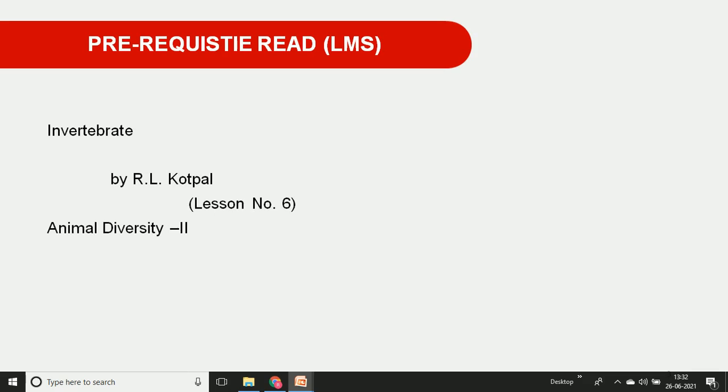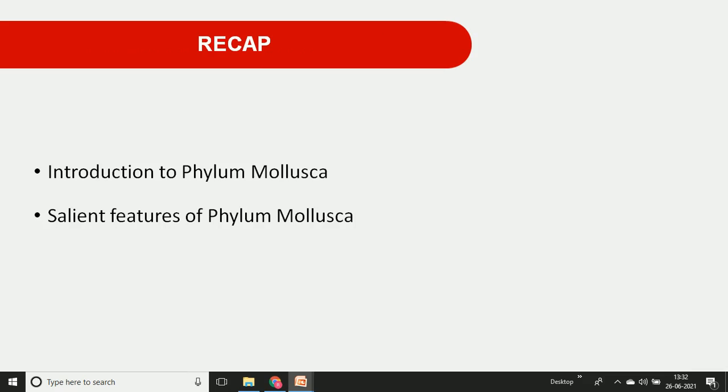I also suggest a textbook, Animal Diversity Part 2, written by Dr. B.R. Kakute and colleagues, published by Vision Publication. In this book you can go through lesson number 4. This is just informative information for you.